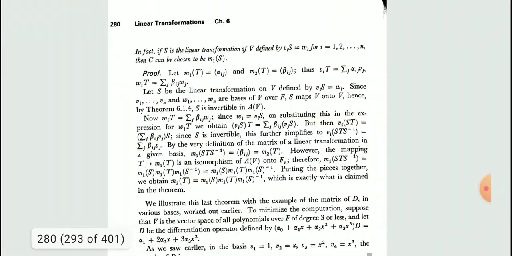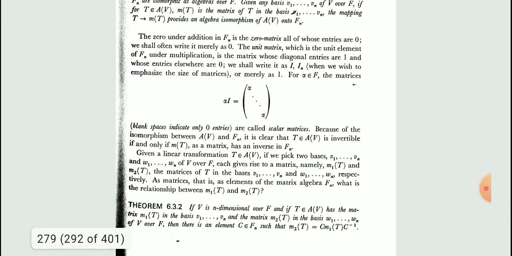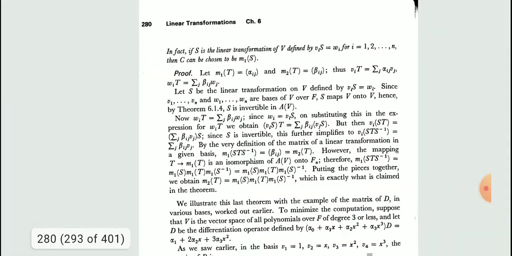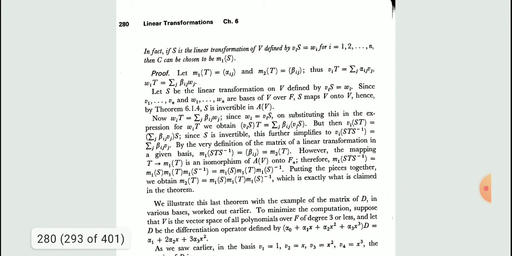So in this theorem they have defined Vi, since S is an invertible transformation, and in the proof they have told how it can be done.